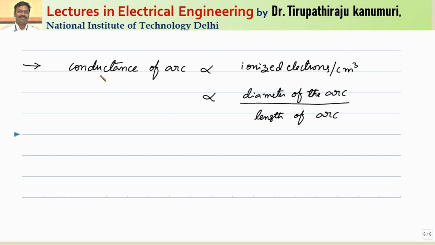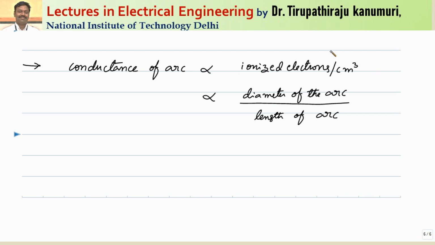It is also observed that the conductance of the arc is proportional to the diameter of the arc and inversely proportional to the length of the arc. That means if the arc length is increased, the conductance decreases, the current decreases, and when the current decreases, the heat decreases. So it will be safe. Second, as the diameter is decreased, the conductance also decreases, so we can extinguish the arc. So to extinguish the arc, either decrease the diameter of the arc, increase the length of the arc, or decrease the number of ionized particles per centimeter cube.